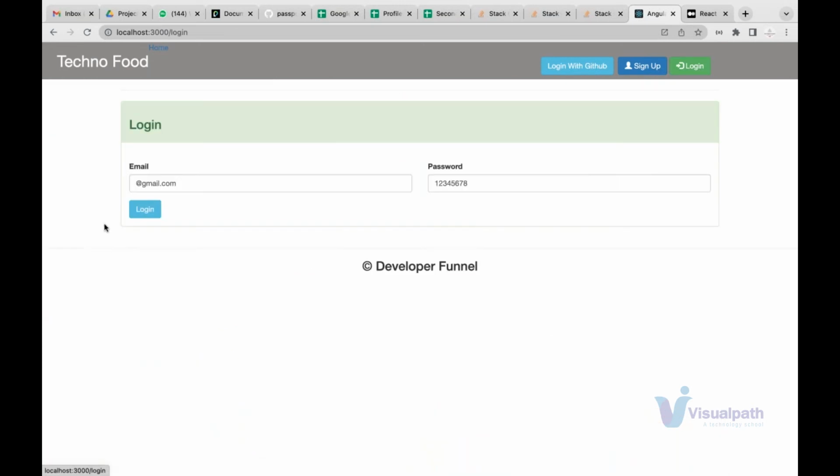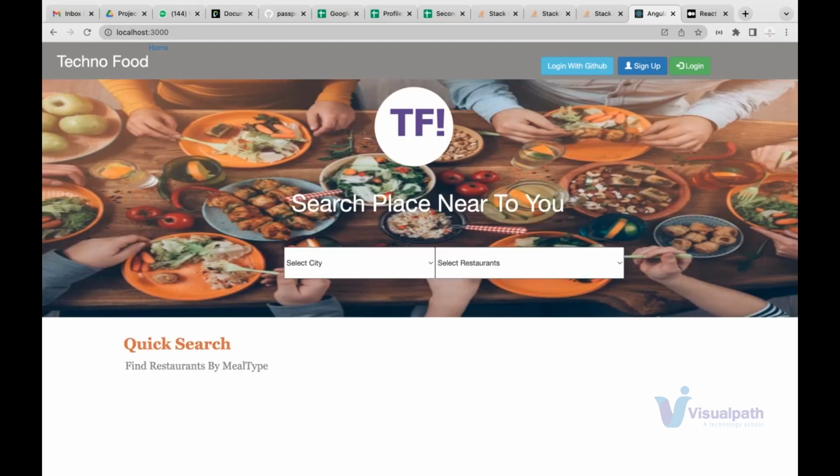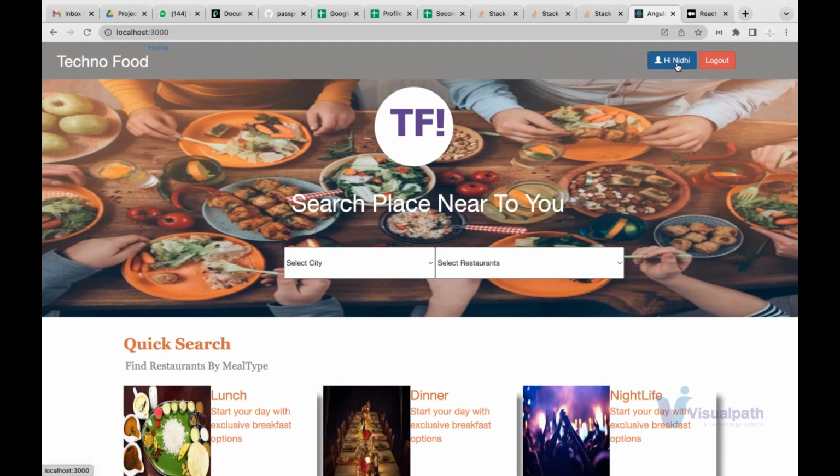I go to login. I give a wrong email ID. It says no user found, register first. Suppose I give a right email ID and the wrong password, it will say invalid password. With the right email and right password, it lets you log in. When it lets you log in, on the top your name starts showing, and there is an option to log out.